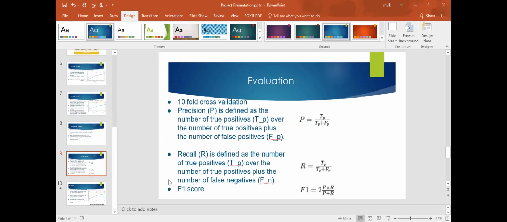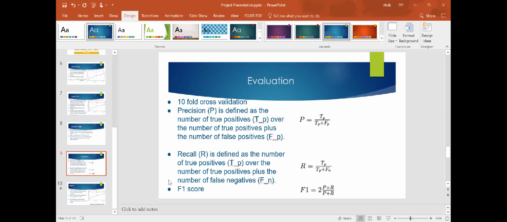Now coming on to the validation part, we have used tenfold cross-validation for the evaluation. The dataset is divided into 10 subsets, and each time one of the 10 subsets is used as the test set, and the other 9 subsets are put together to form a training set. Then the average error across all 10 trials is computed. The advantage of this method is that it matters less how the data gets divided. Every data point gets to be in a test set exactly once and gets to be in a training set 9 times. The variance of the resulting estimate is reduced as the number of subsets is increased. Although the disadvantage of this method is that the training algorithm has to be rerun from scratch 10 times, which means it takes 10 times as much computation to make an evaluation.